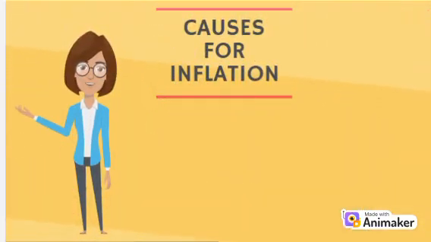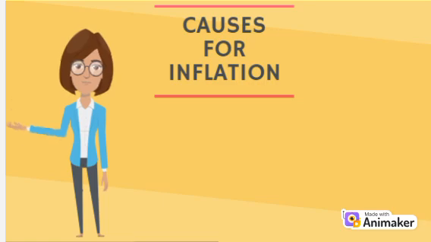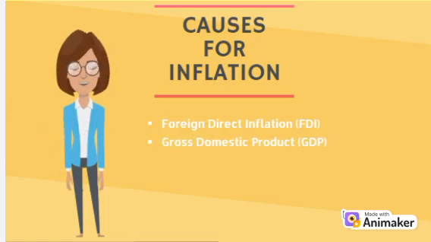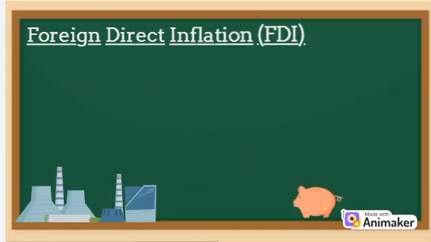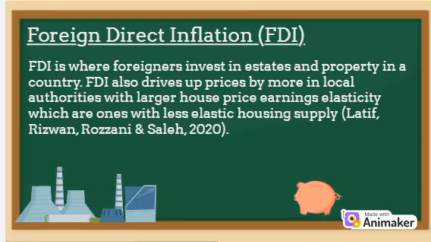Refer to Latif, Rizwan, Rosani, and Salid. They tell that there are 4 causes for inflation, which are foreign direct inflation, gross domestic product, interest rate, and unemployment. Foreign direct inflation is also called FDI. According to Latif, Rizwan, Rosani, and Salah, FDI is the inflation caused by foreigners investing in estates and property in a country. This will drive up prices of houses and reduce home ownership. This will cause residents to rent a house rather than buy.